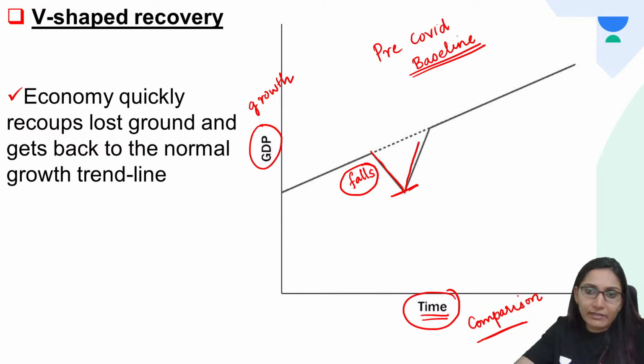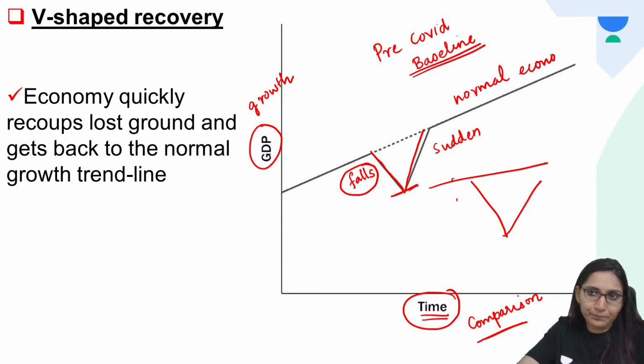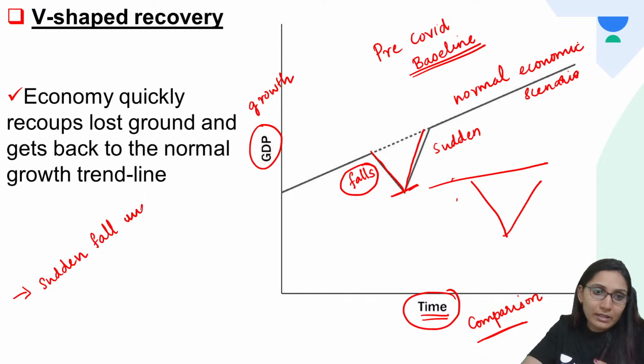After that there will be a sudden rise. V-shaped, you know how the shape of the alphabet V is: a sudden fall, a sudden rise, and it reaches normalcy. This straight line shows the normalcy or normal economic scenario, which is the pre-COVID baseline. So what happens in a V-shaped recovery is there is a sudden fall and a sudden rise.